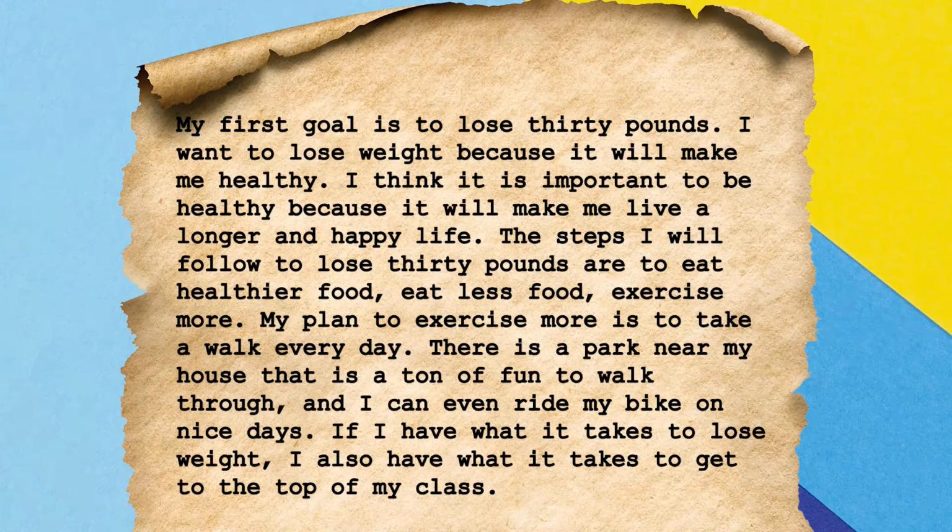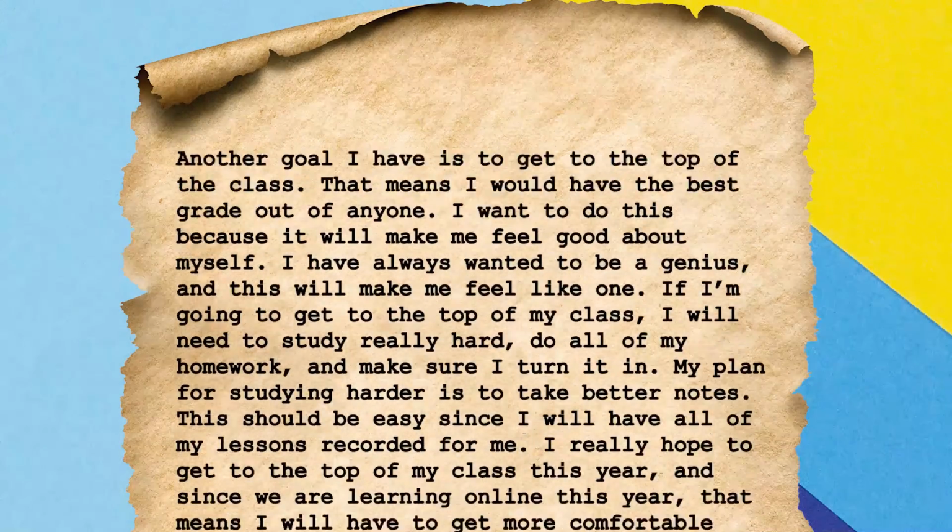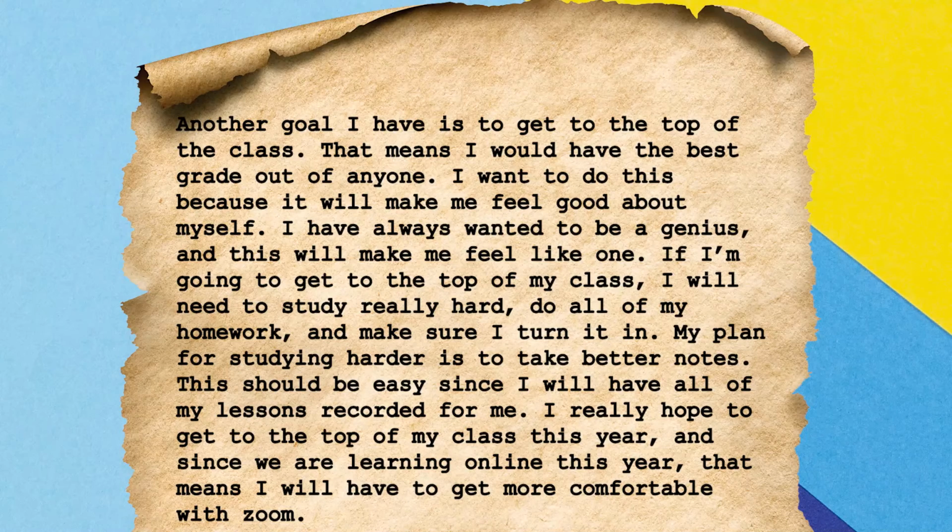The steps I will have to follow to lose 30 pounds are to eat healthier foods, eat less food, and exercise more. My plan to exercise more is to take a walk every single day. There's a park near my house that's a ton of fun to walk through, and I can even ride my bike on nice days. If I have what it takes to lose weight, I also have what it takes to get to the top of my class. Another goal I have is to get to the top of my class. That means I would have the best grade out of anyone. I want to do this because it will make me feel good about myself. I've always wanted to be a genius, and this will make me feel like one.